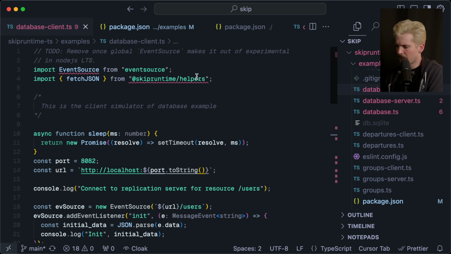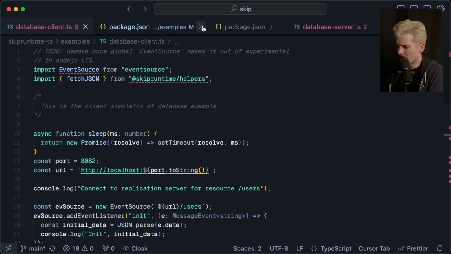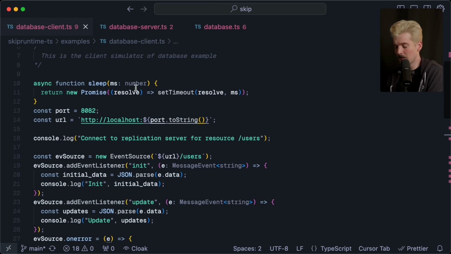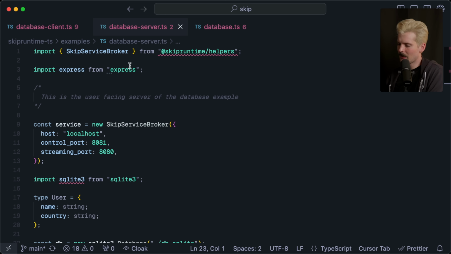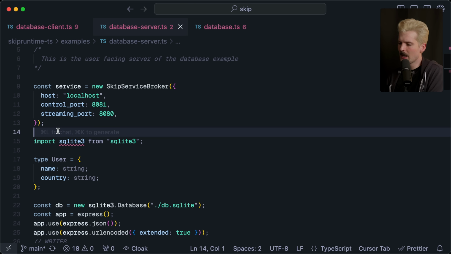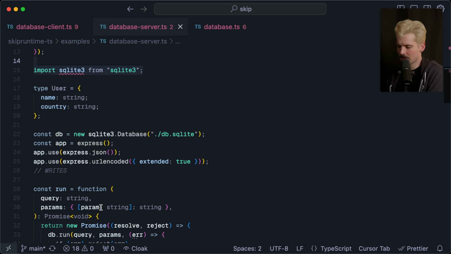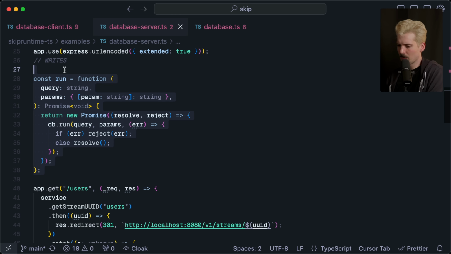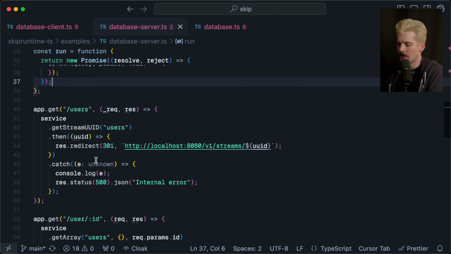Let's look at the example from their code base. Ignore all the errors. As I said, they do not seem prepared for people to actually dive in here yet, but that's why you guys are here, so I can do the suffering. This is a fun little service. We'll start by looking at the database server. We define our Skip service. We import SQLite because we use the database to get things. We have our little helper run function here. You can ignore most of that. Now let's look at the actual endpoints we're defining. This is all using Express. So we have the users endpoint.